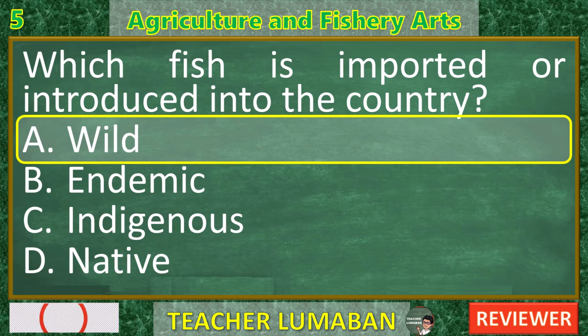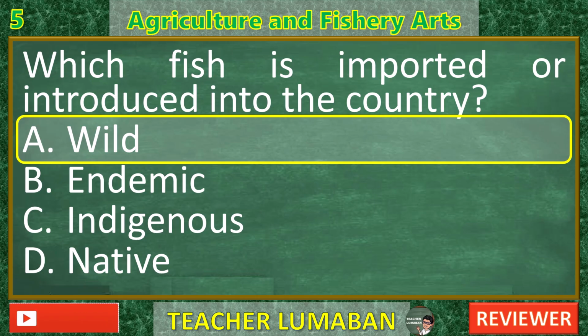A. Wild. Incorrect, in this context. Wild refers to fish that live freely in natural waters, rivers, lakes, oceans, regardless of origin. A fish can be wild but native, or wild and introduced. So this term doesn't automatically mean imported or introduced, it simply refers to its living condition, not origin.